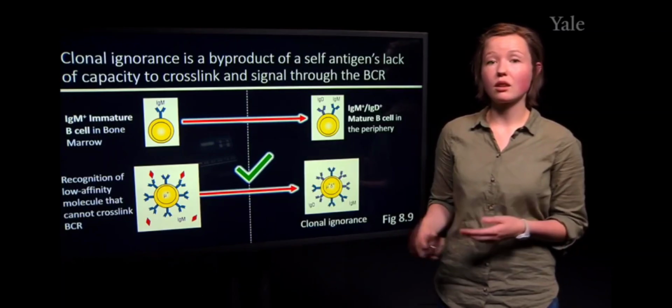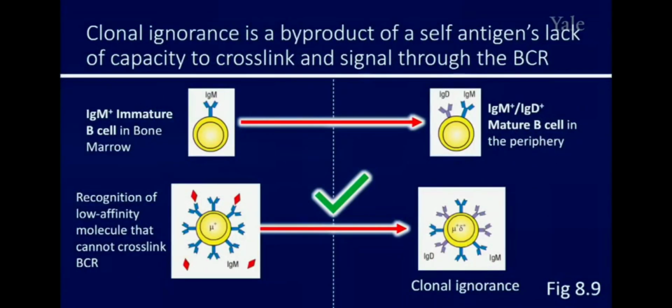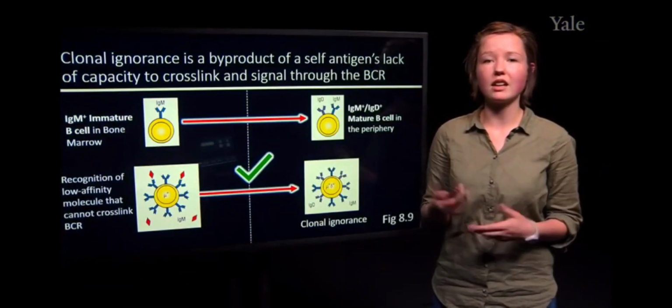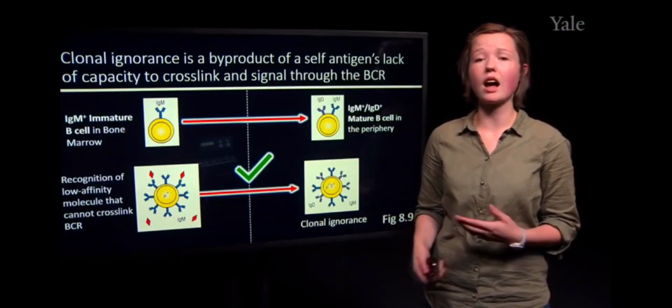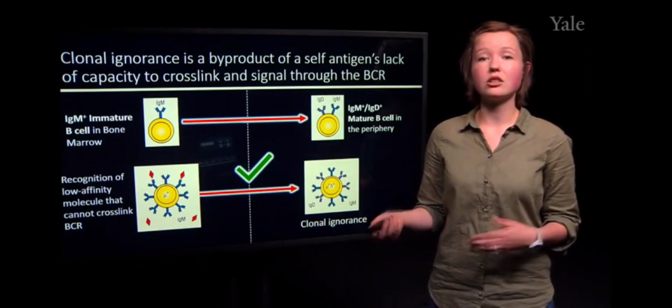Essentially, they are blind to the presence of the self-antigen because they cannot actually signal through their BCR about the presence of this antigen that they're interacting with. So they're not a risk to the host in terms of a potential to stimulate autoimmunity.